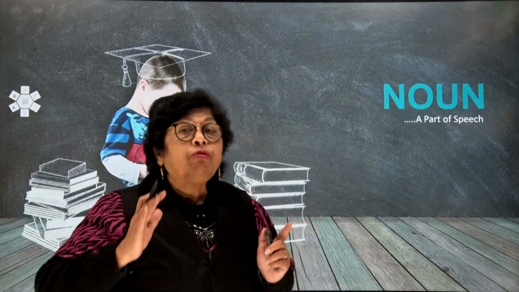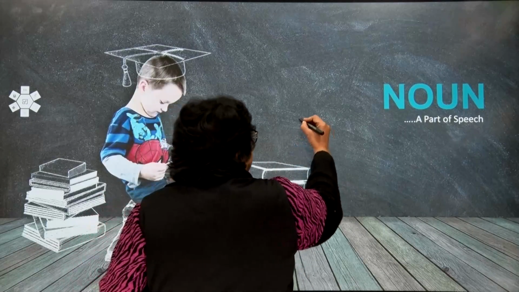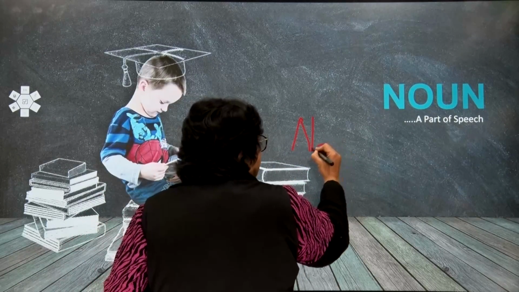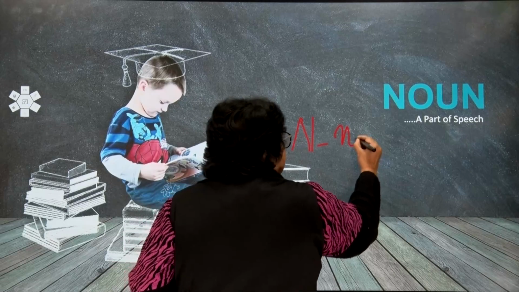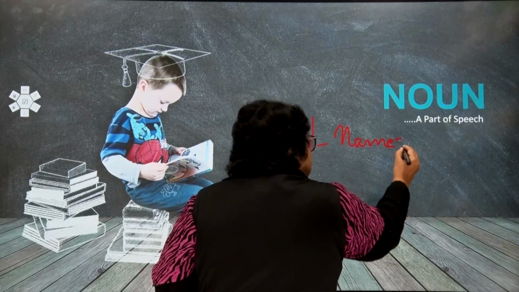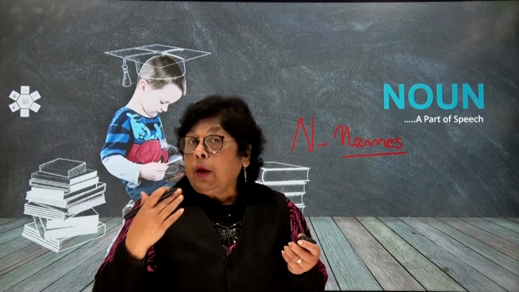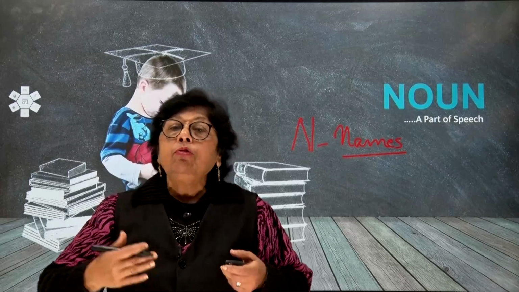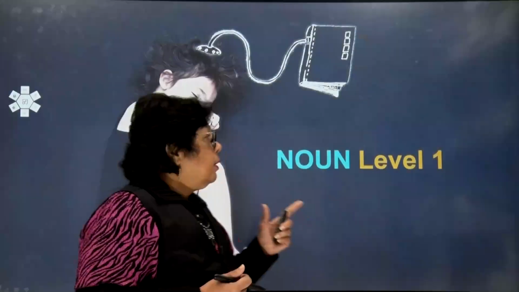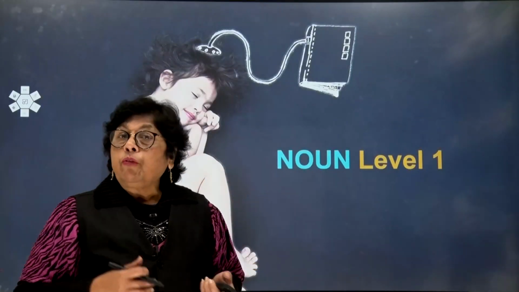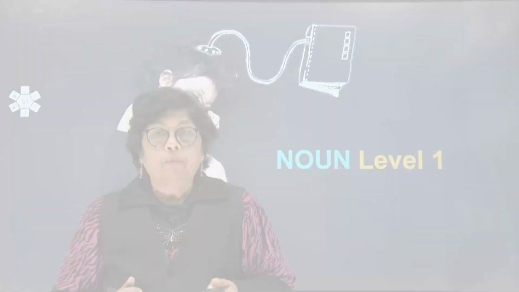Now noun is the first part in English grammar. N is for a noun, and of course N refers to names. Names of what, children? Well, we'll see it. It's the name of person, place, animals or things. Here children, we're going to go to the very first level of what is a noun.